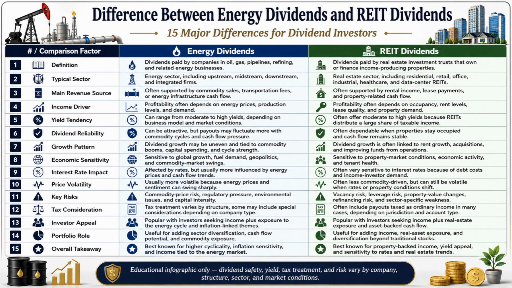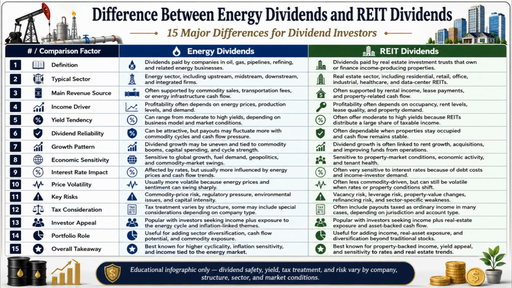In this video, we will discuss the difference between energy dividends and REIT dividends. Number 1. Energy dividends are dividends paid by companies in oil, gas, pipelines, refining, and related energy businesses, whereas REIT dividends are dividends paid by real estate investment trusts that own or finance income-producing properties.